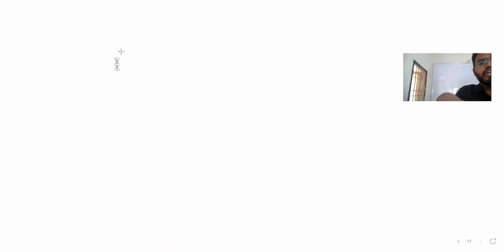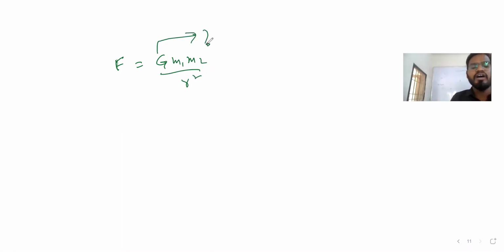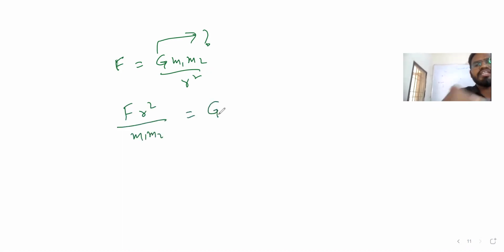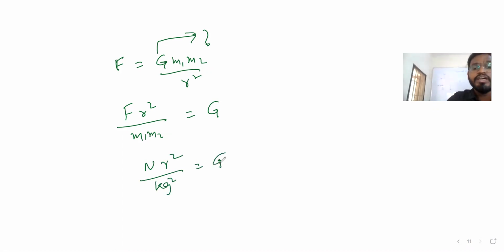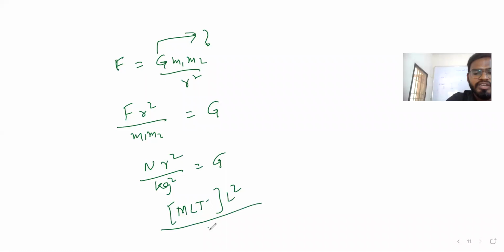Let's see now, F is equal to G m1 m2 by R square. Now find the unit of G first, then we'll find the dimensional formula. If you make G the subject, then F R square by m1 m2 is equal to G. Force is newton, into R square by kg square. That is the unit, right? Now to find the dimensional formula, we know force is MLT minus 2, R is L square, by M square.